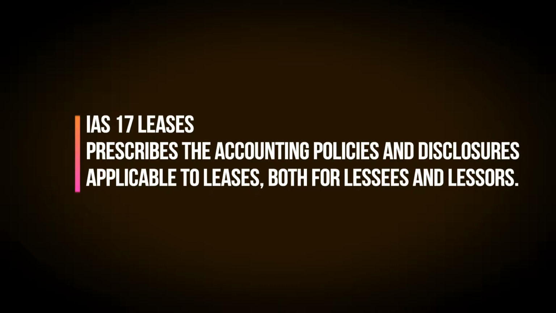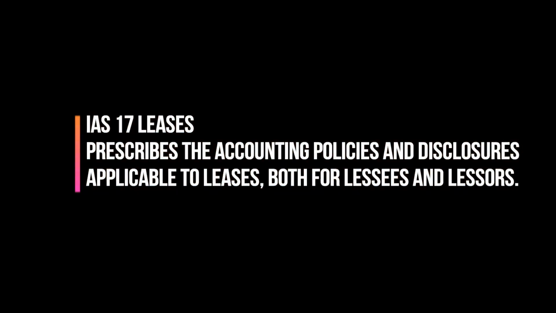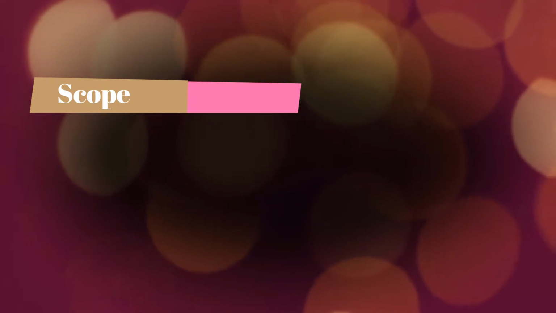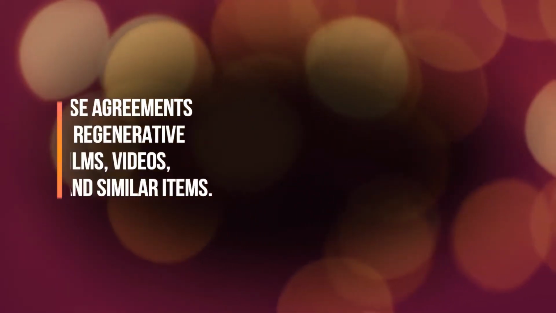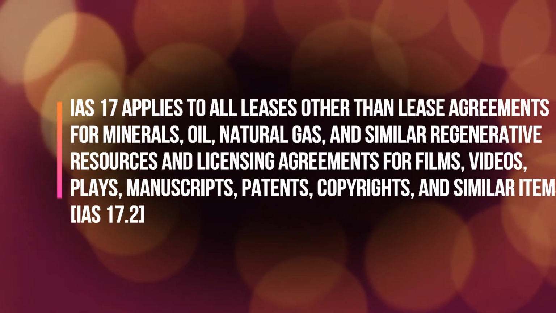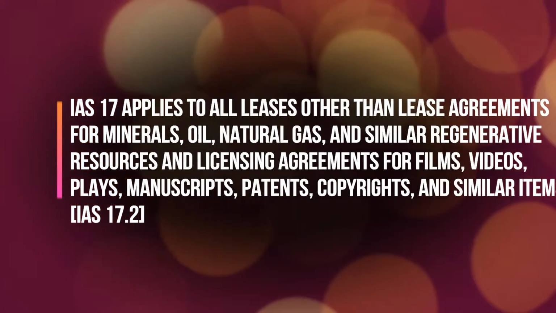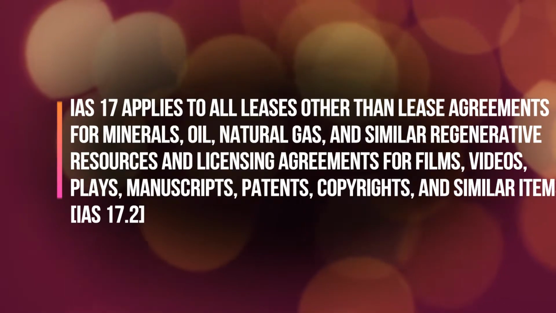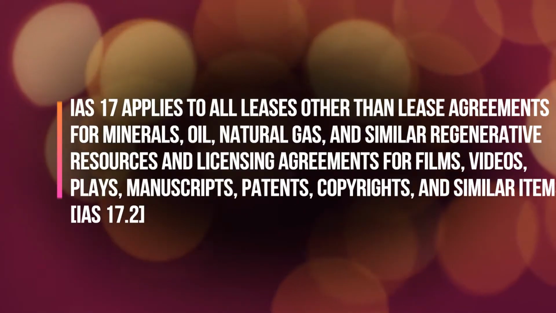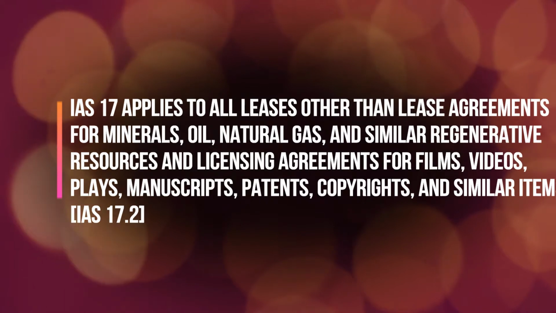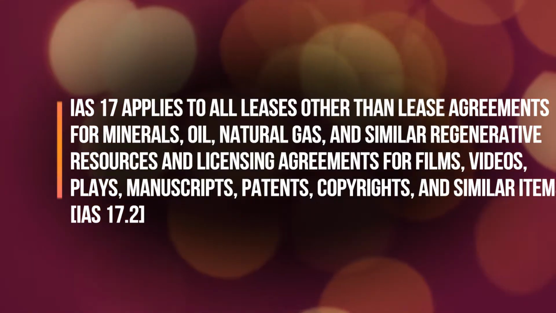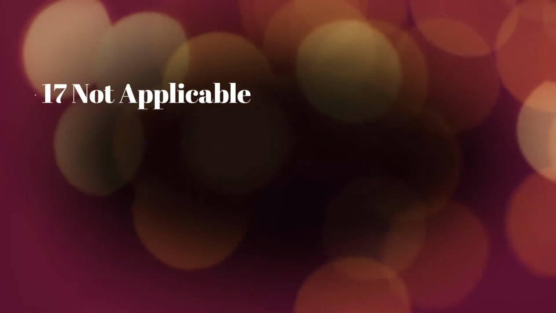The objective of IAS 17 is to prescribe for lessees and lessors the appropriate accounting policies and disclosures to apply in relation to finance and operating leases. Scope: IAS 17 applies to all leases other than lease agreements for minerals, oil, natural gas, and similar regenerative resources, and licensing agreements for films, videos, plays, manuscripts, patents, copyrights, and similar items.